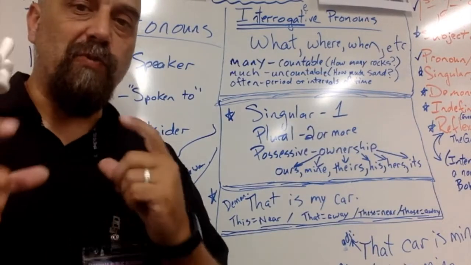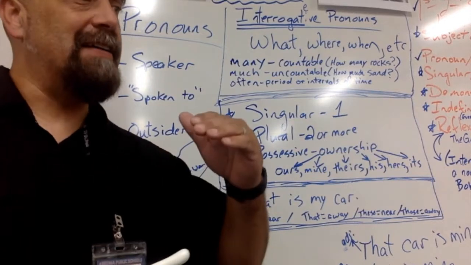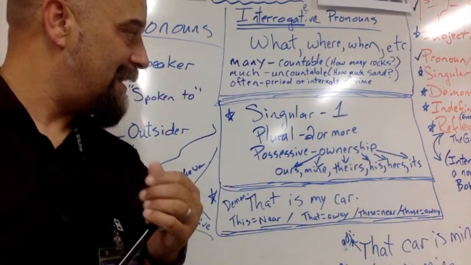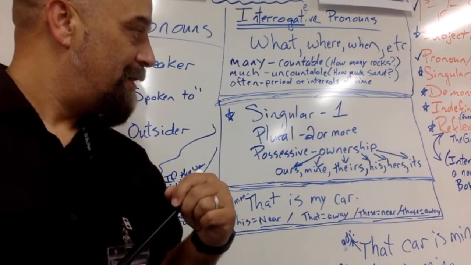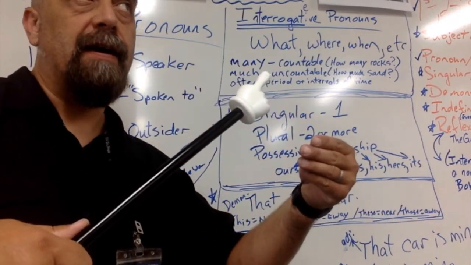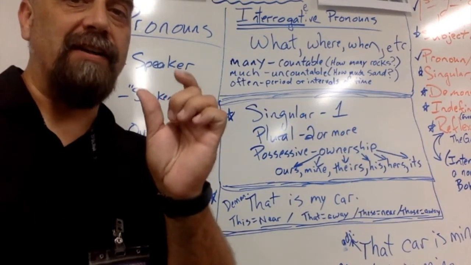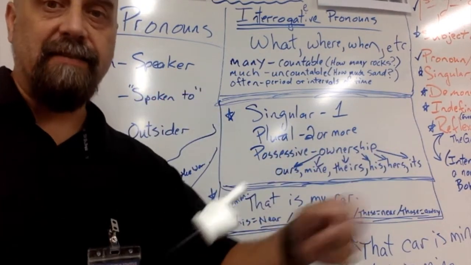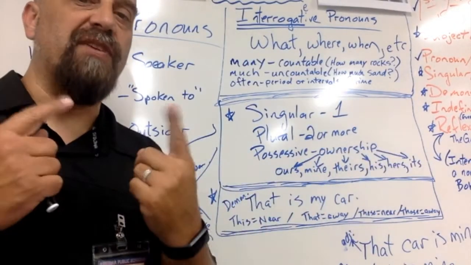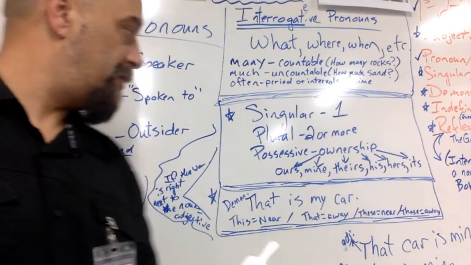Just be careful if it is right next to a word that it's talking about. Like if it says, so that is its ball. Its will be describing the ball. That's an adjective instead. But when it stands on its own, that is its, then that would be a pronoun. So just know the difference between adjective and pronoun. If it comes right there with a noun, it's probably an adjective instead of a pronoun.